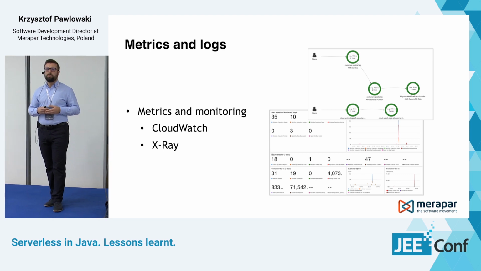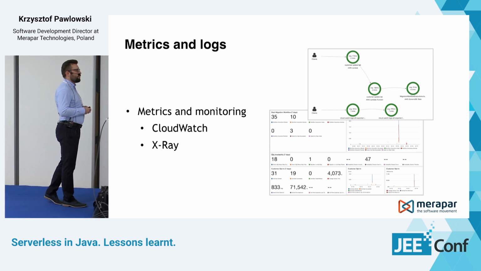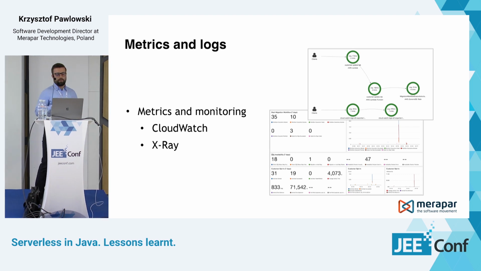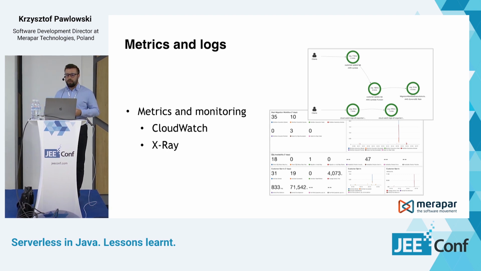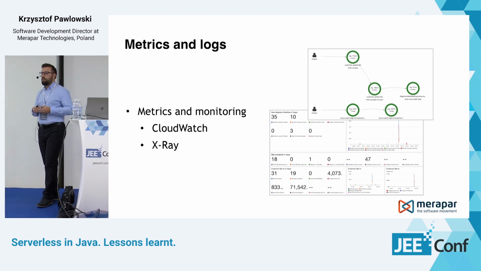One example of such a service from AWS is CloudWatch, where you can create really nice dashboards with many metrics which are given to you out of the box, so you can see how many times your Lambda functions were triggered, what the execution time of your Lambda was, what the times were when executions were most frequent, and so on.